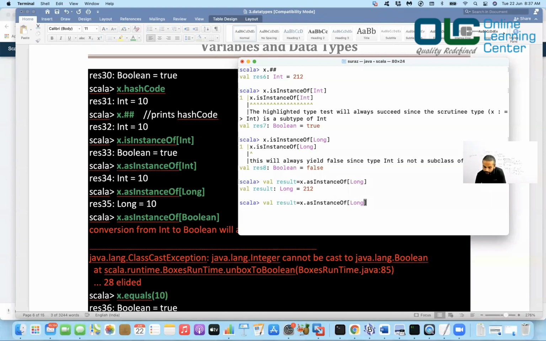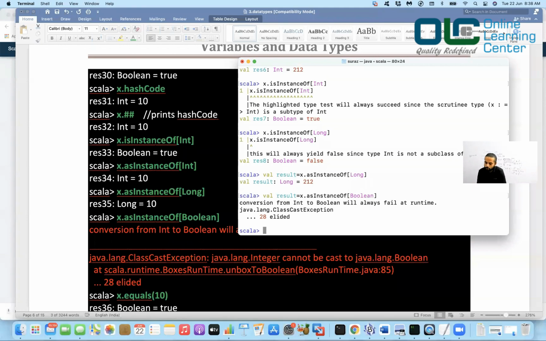Similarly, let me try this out. I can say asInstanceOf[Boolean], right? It gave me some exception. Why? Because they are not compatible. So remember one thing: asInstanceOf will throw an exception if the conversions are not compatible. If the conversions are compatible, then it does it. But if the conversions are not compatible, then it will throw you an exception.